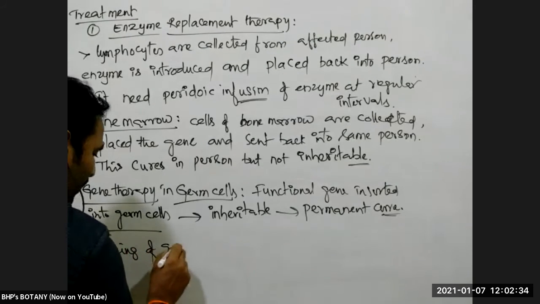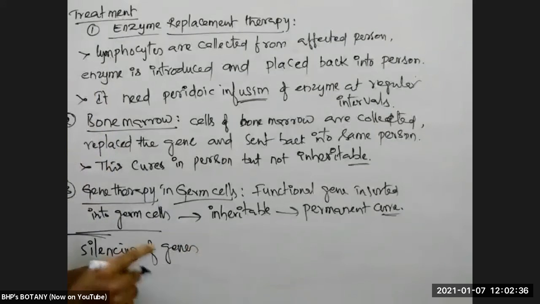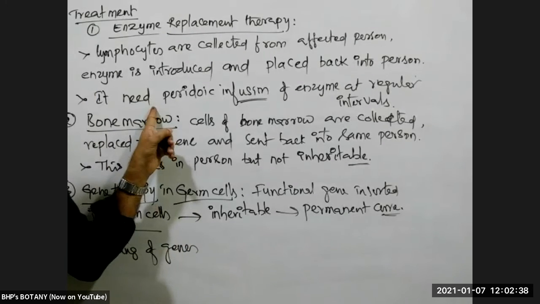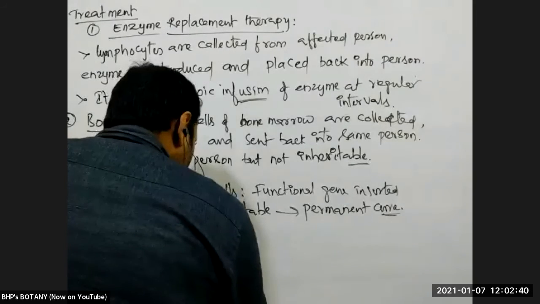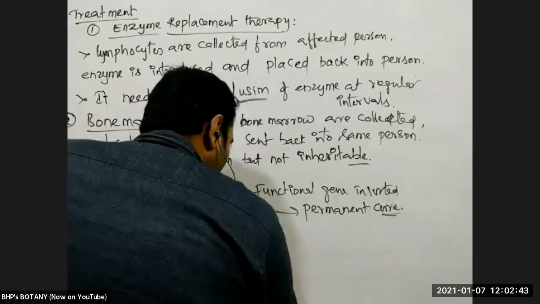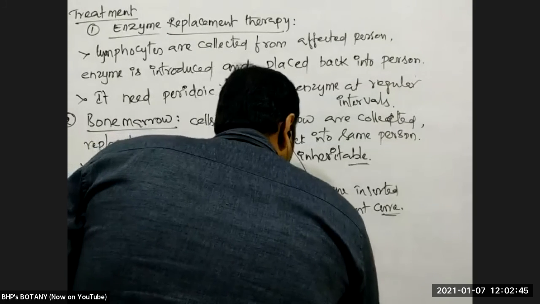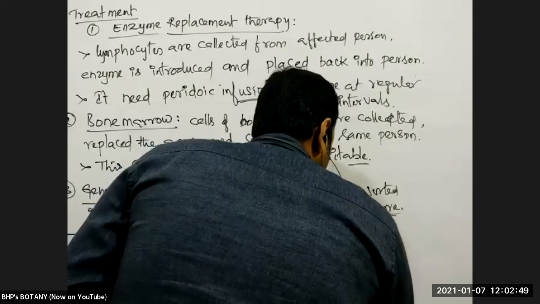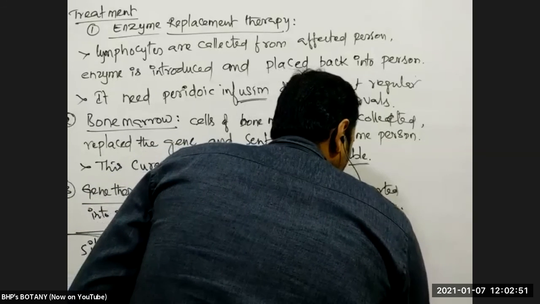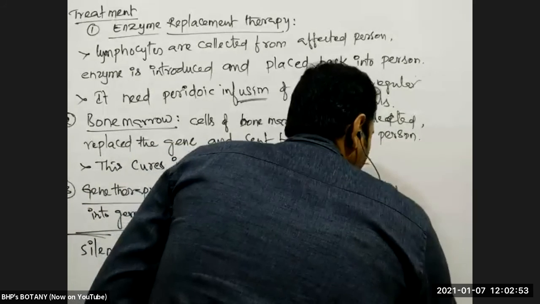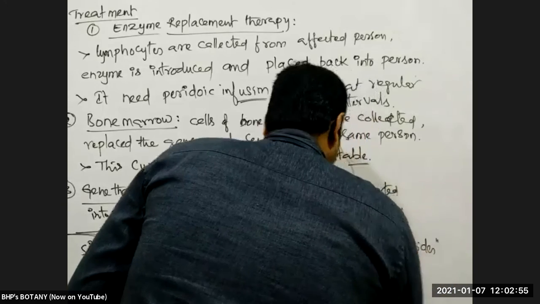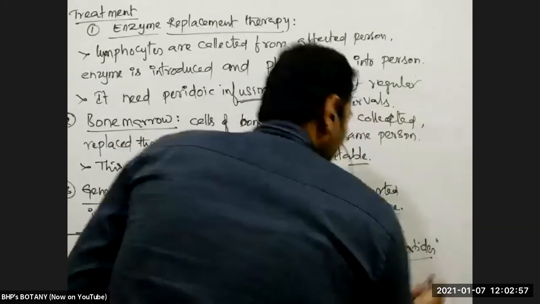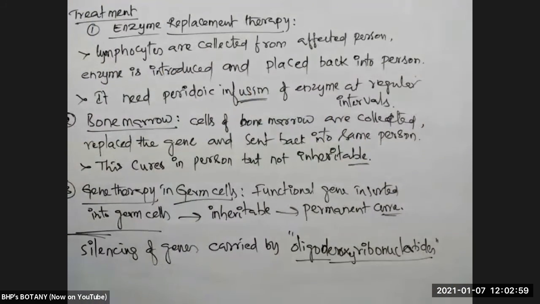Silencing of genes is also a part of gene therapy. Silencing of genes is carried out by oligo chains of deoxyribonucleotides. Some parts of DNA fragments like oligo-deoxyribonucleotide chains are inserted in the middle of the dominant genes, which we don't need.